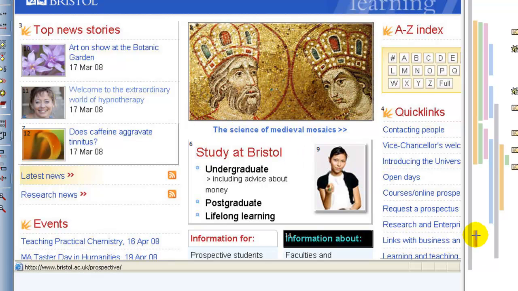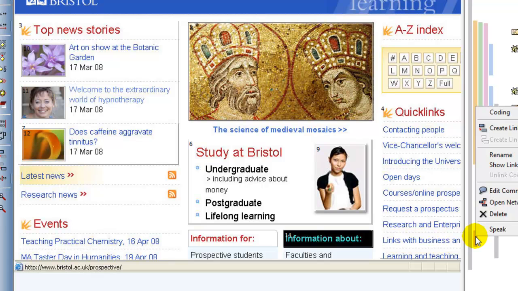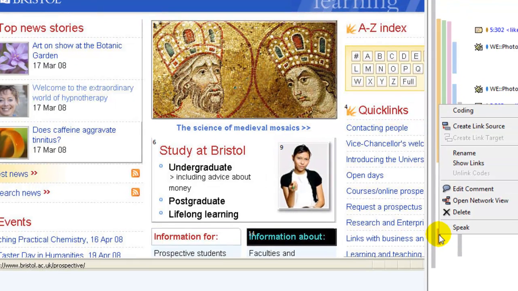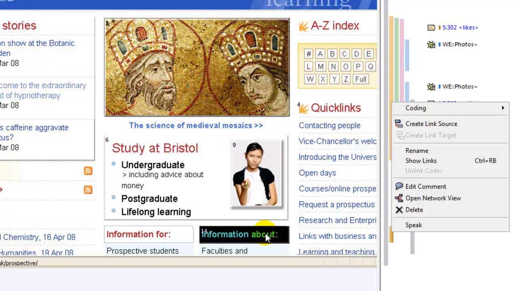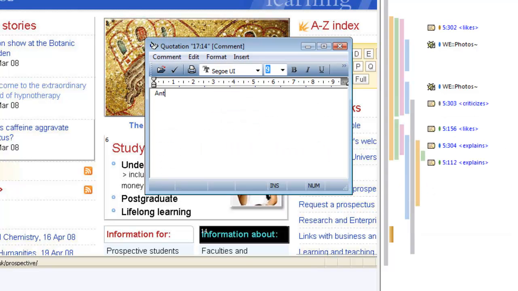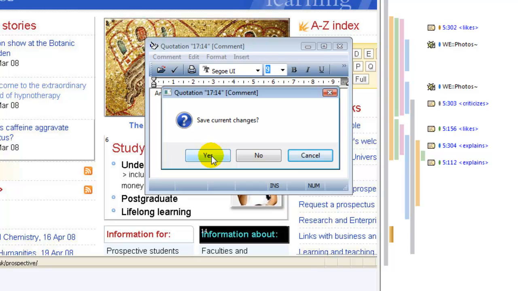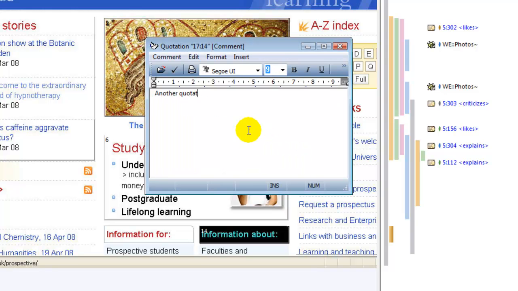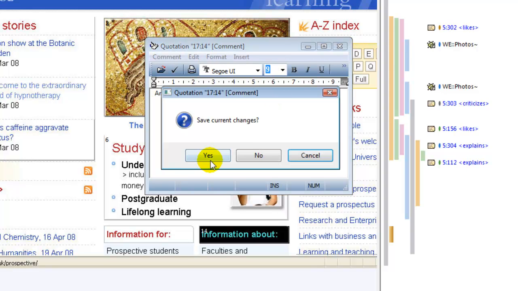Now I can either right-click over the stripe itself, or I could have right-clicked over the selected area of the image and clicked Edit Comment, and I'll just put another comment, and close it and say yes.